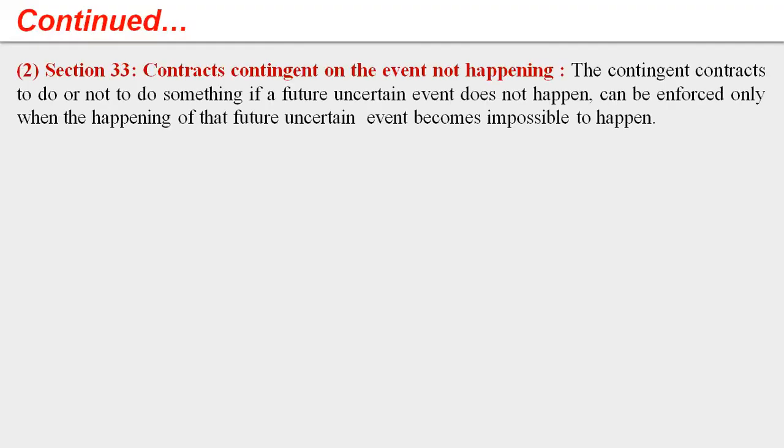Next, the second rule is, according to section 33, contracts contingent on the event not happening. That means when that future uncertain event becomes impossible to happen, that means now we are sure that event will not happen in future. That event becomes impossible. Only then will that contingent contract be enforceable.